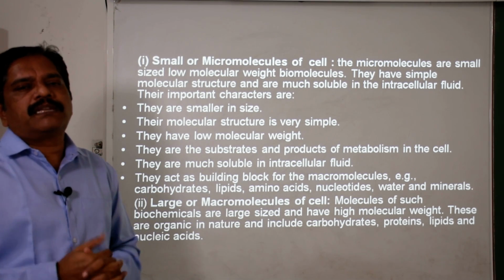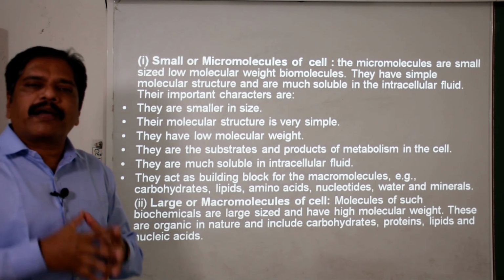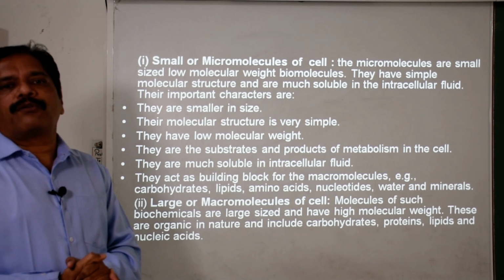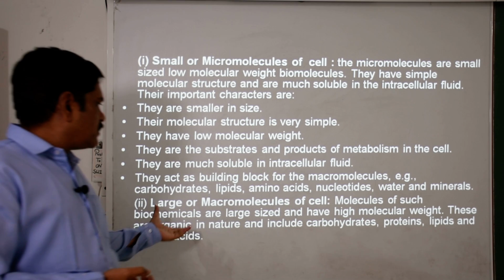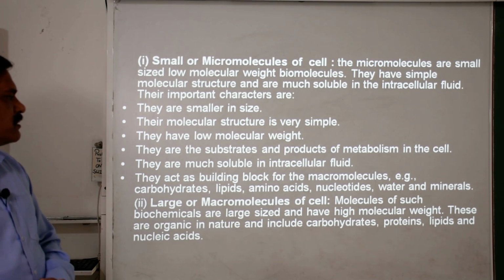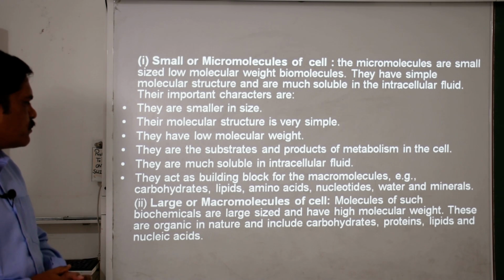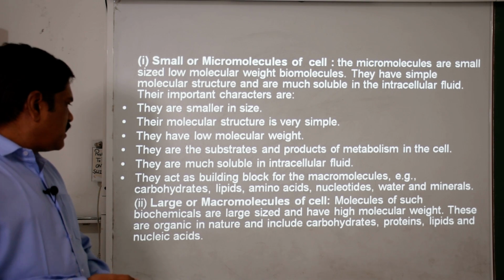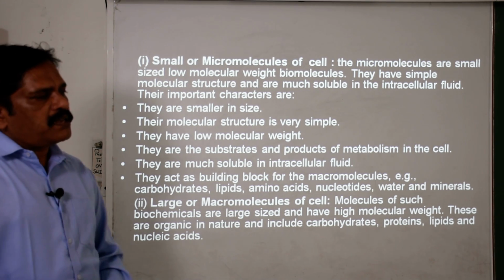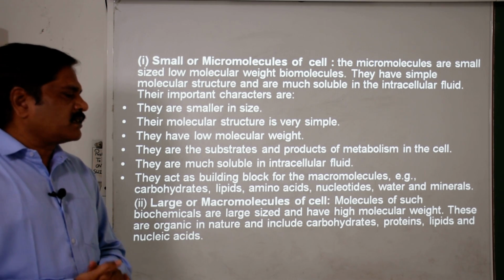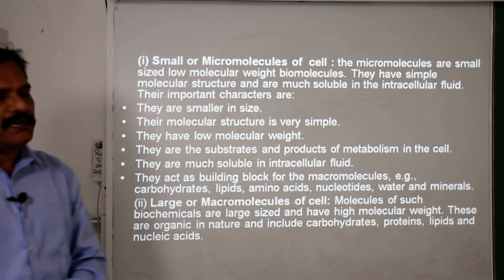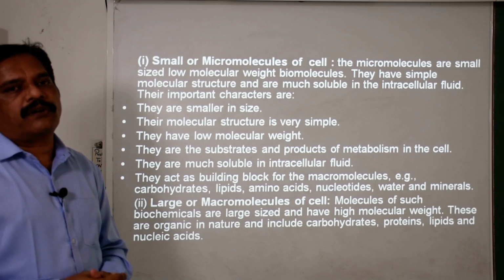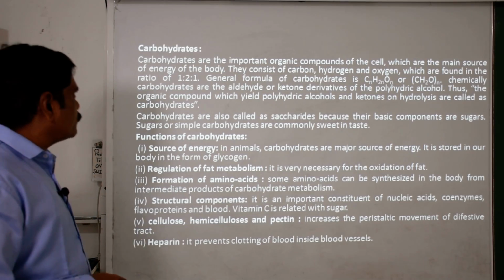So basically these small molecules or micromolecules are the constructional units, or the building blocks, of the macromolecules. Now we are going to discuss the large molecules or the macromolecules of the cell. Such biomolecules are large in size, having higher molecular weight, and basically organic in nature. If you consider them, they are carbohydrate, protein, lipids and nucleic acid too. These all are the macromolecules, or the large biomolecules, clear.